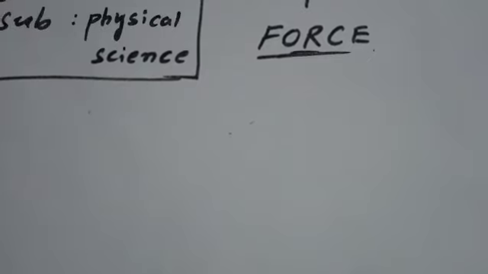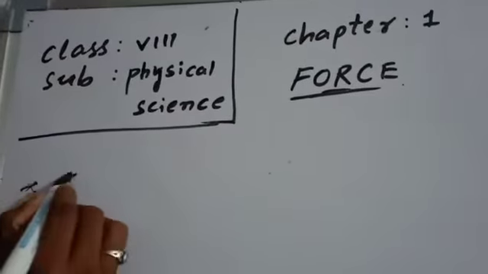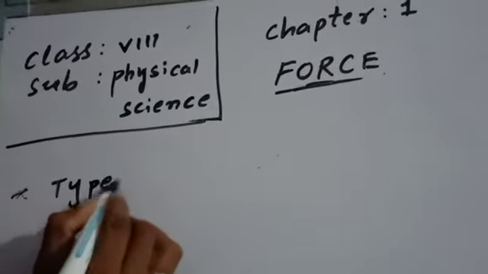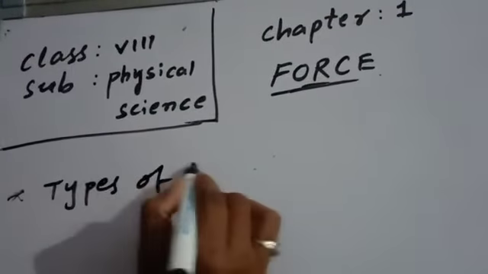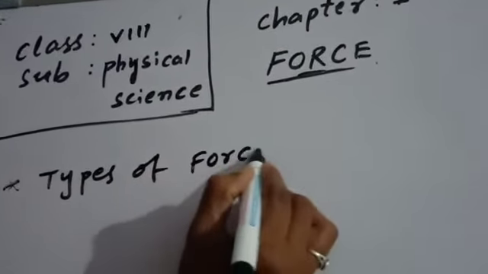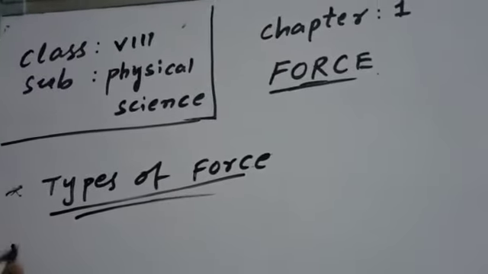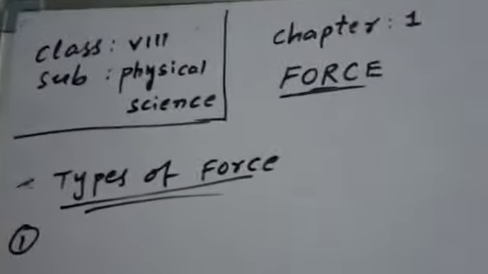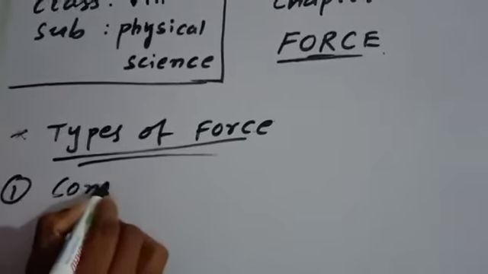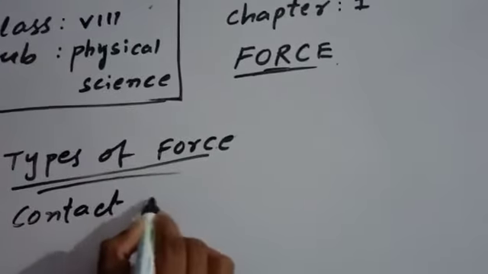So what is that? Gravitational force. Okay. Types of force. Contact force.